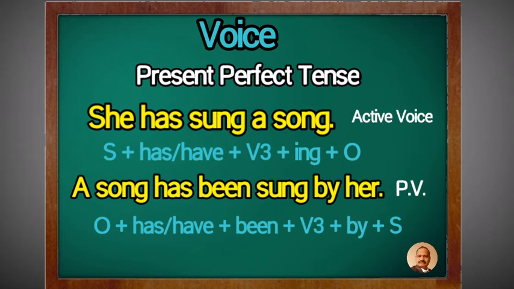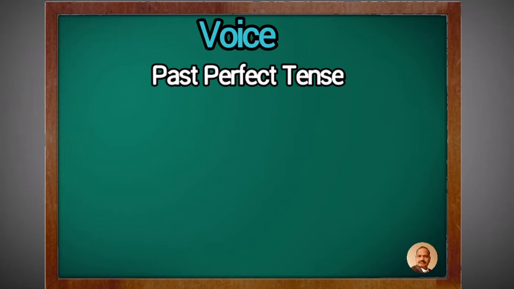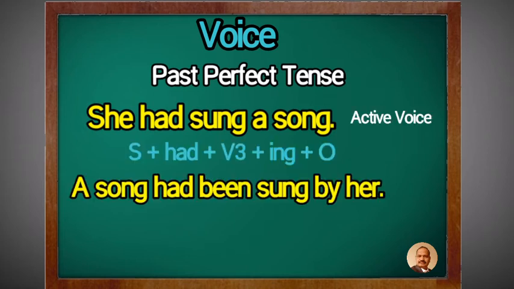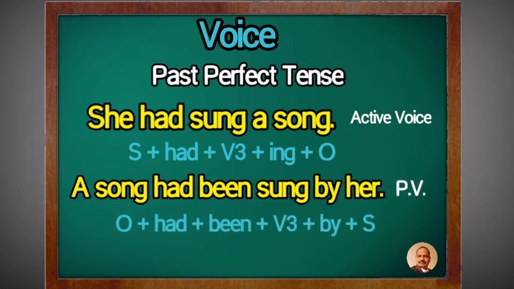Next, past perfect tense. She had sung a song. Answer: a song had been sung by her. Here, once again, a song is the object, so it becomes the subject. In passive voice, had is already there, then the special word been, V3 sung, by her. A song had been sung by her.